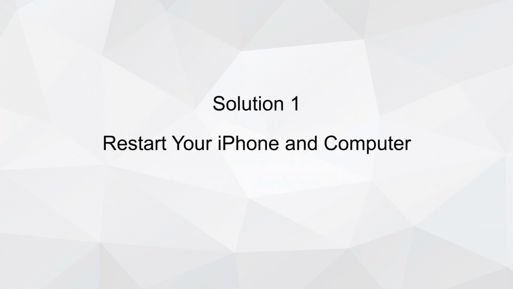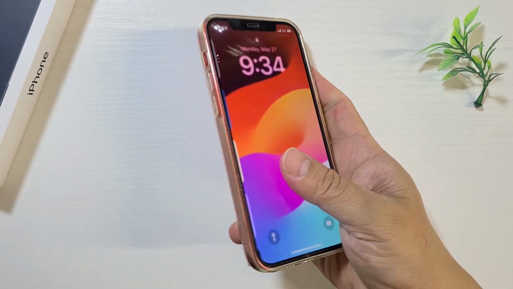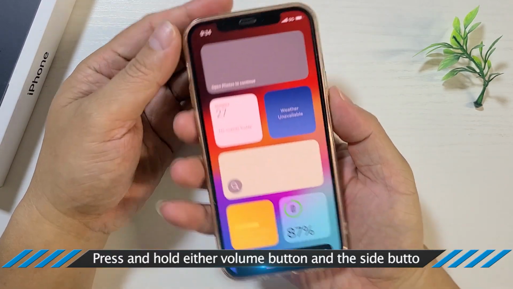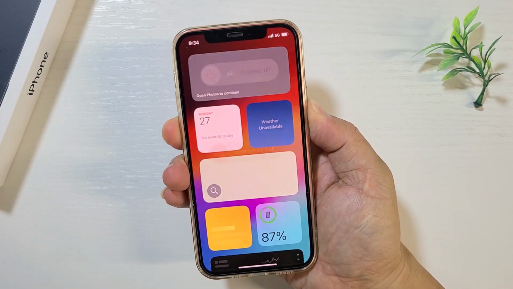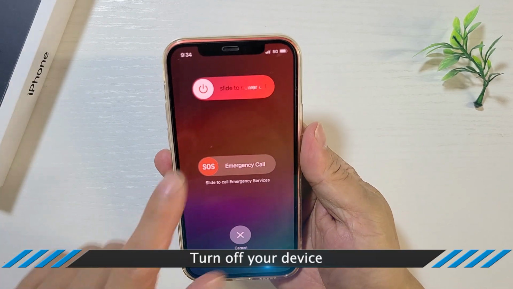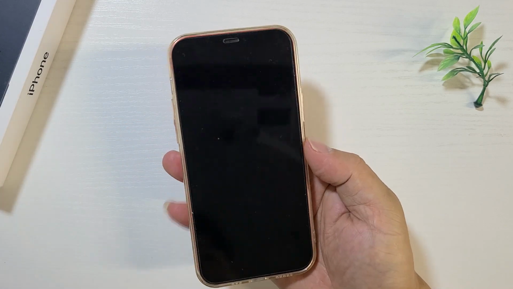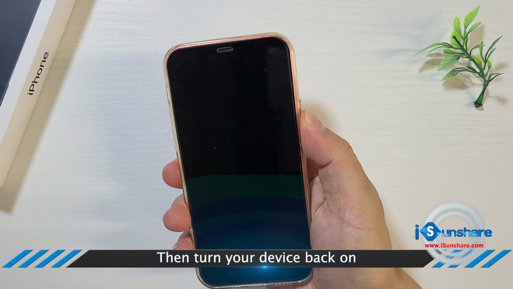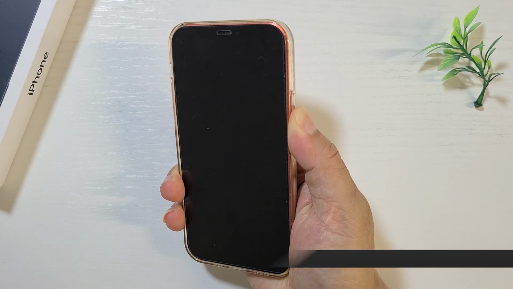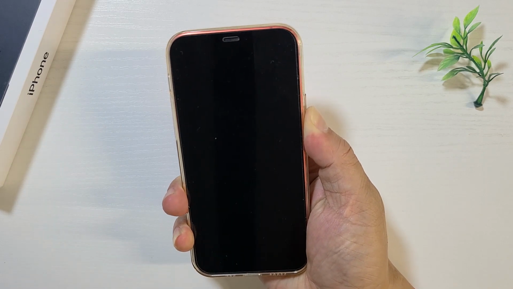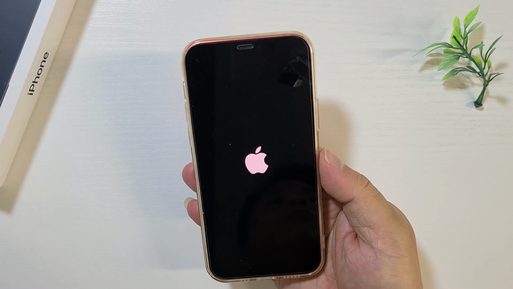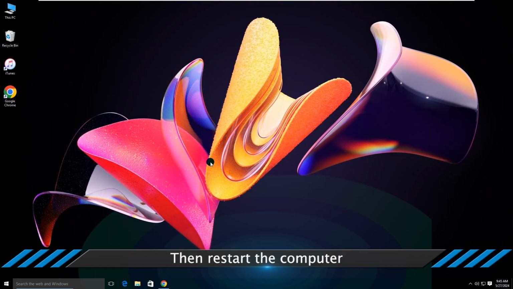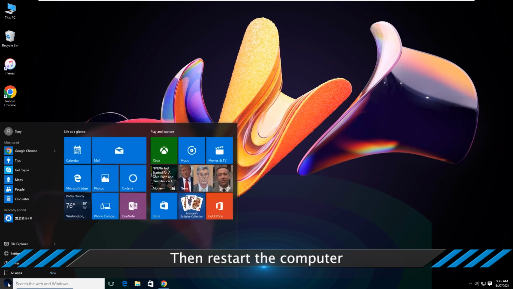Solution 1. Restart your iPhone and computer. Press and hold either volume button and the side button. Slide to power off the iPhone. Then turn the iPhone on. Alright, you can also restart the computer to have a try.